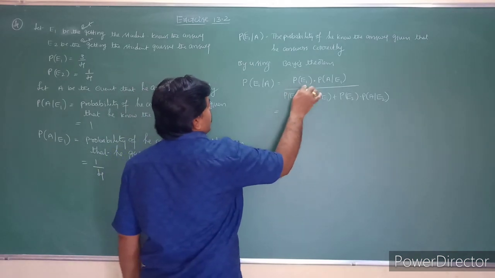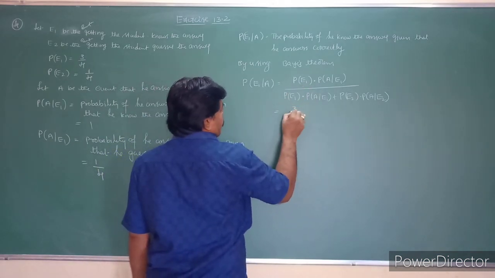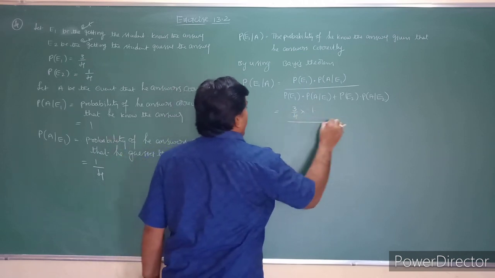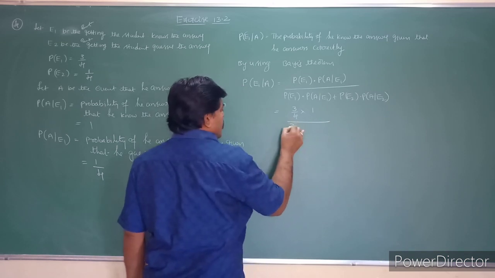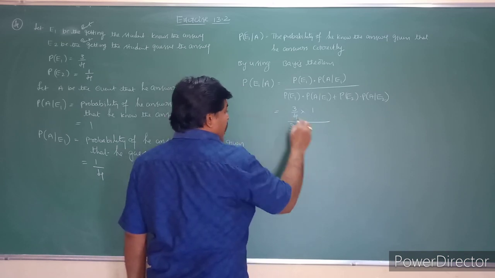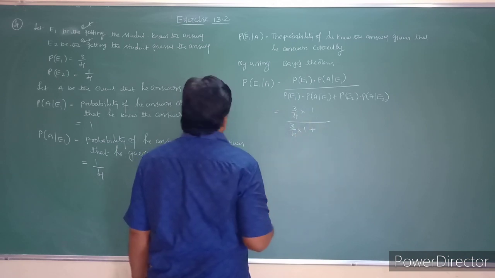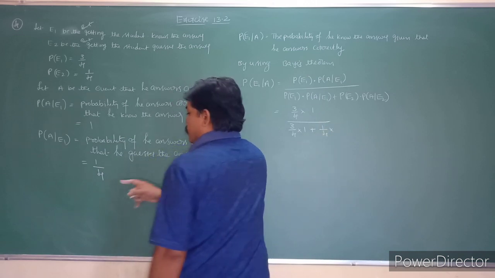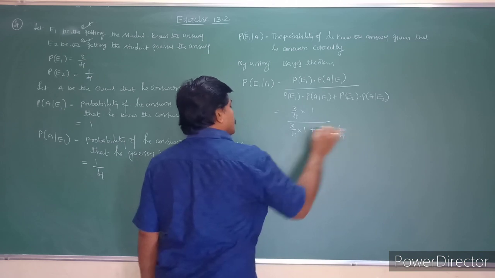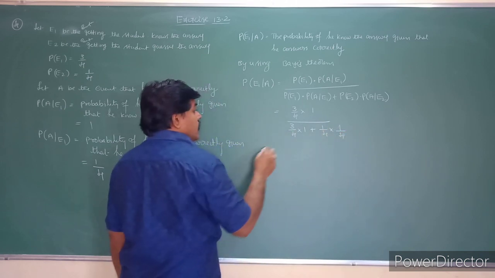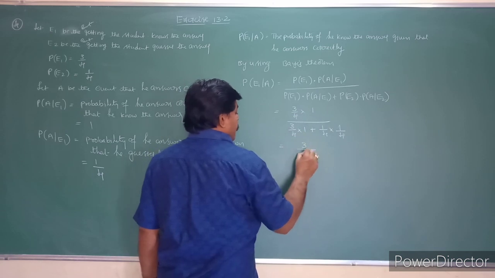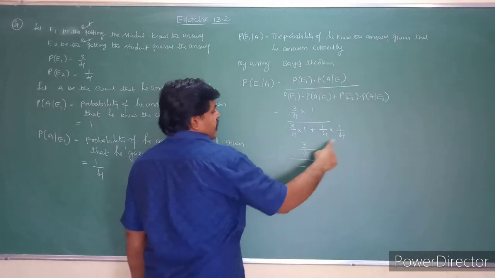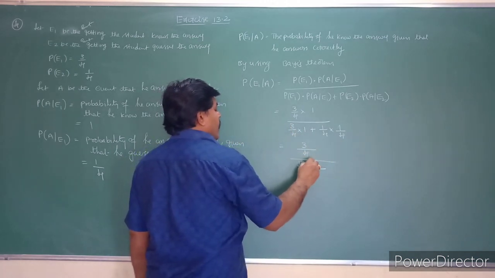So these values are probability of E1 is nothing but a 3 by 4 into probability of A given E1 is a 1, by probability of E1 is nothing but a 3 by 4 into probability of A given E1 is a 1 plus probability of E2 is nothing but a 1 by 4 into probability of A given E2 is a 1 by 4. So see that one here. So take that 3 by 4 whole by, take the 16 LCM in the denominator. So 16, take the 16 LCM, we can multiply that, 12 plus 1.